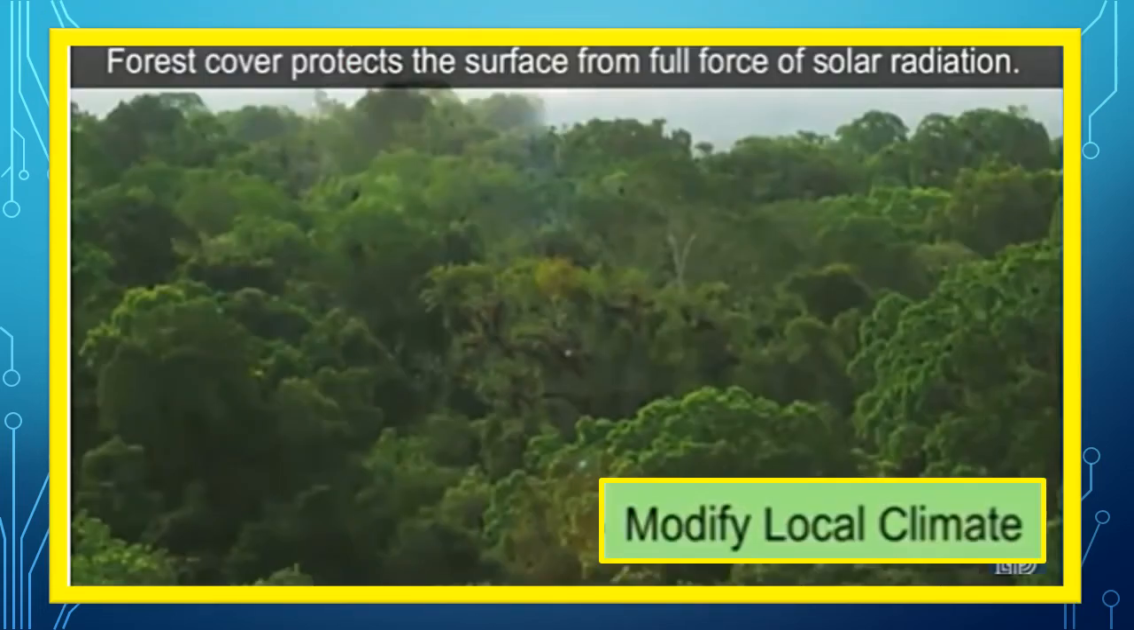Now forests modify local climate. How does this happen? Though you see the forest has a thick cover of trees, you can see the dense trees, and they don't allow the full solar heat to reach the ground. This protects the surface from the full force of the solar radiation, and thus the heat and light that is received are much reduced, and this reduces the temperature inside the forest. So the forest below remains cool inside.